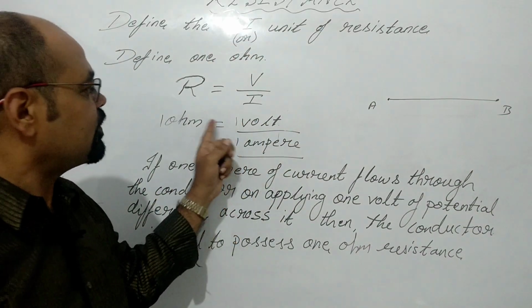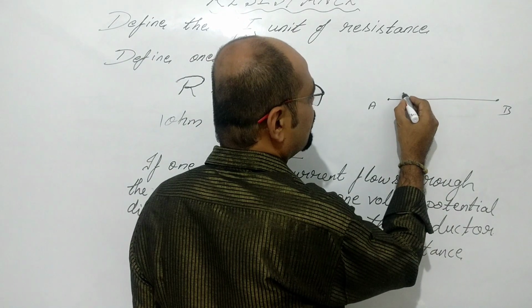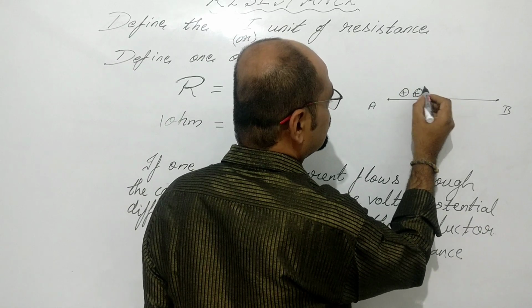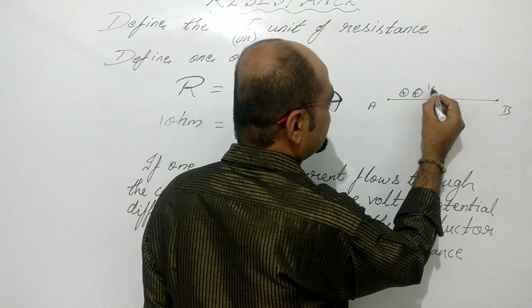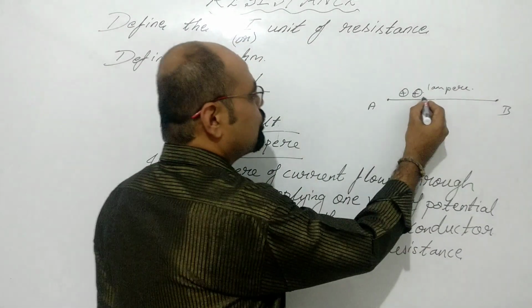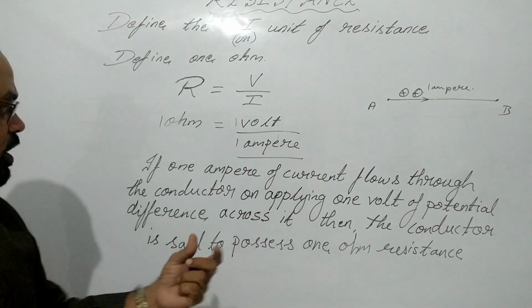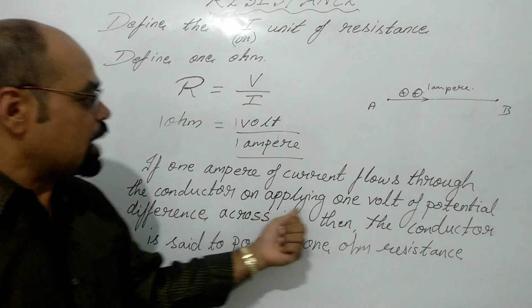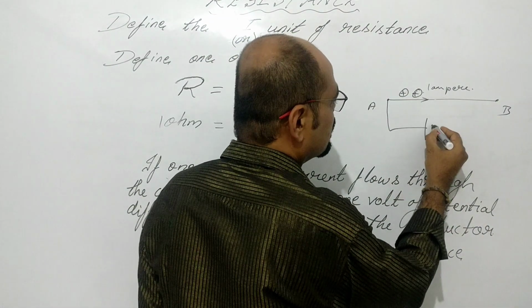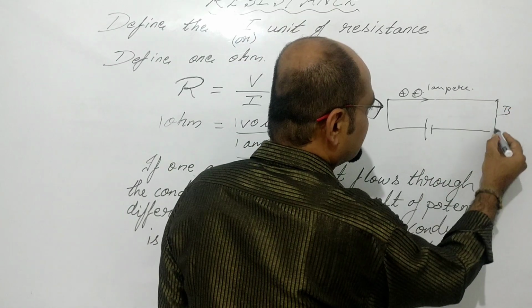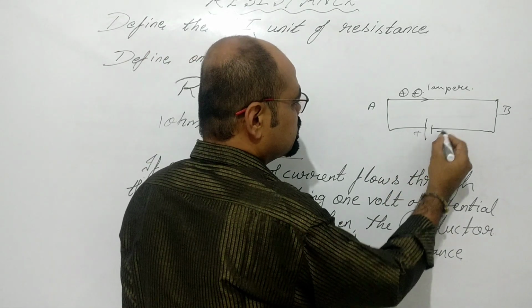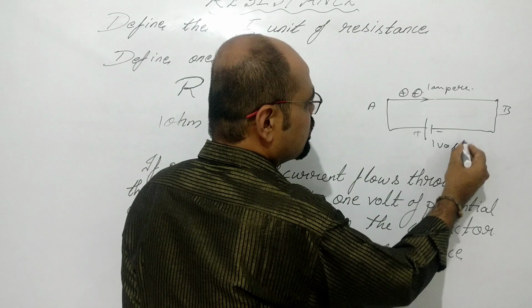If 1 ampere of current flows in the wire, on applying 1 volt of potential difference using the cell, the potential difference will be 1 volt.